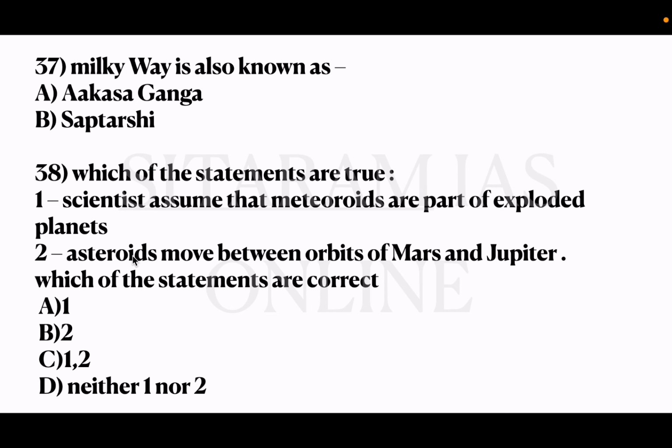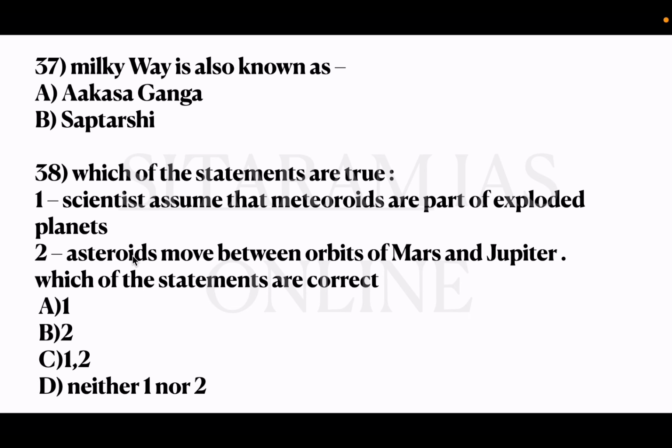37th question, Milky Way is also known as option A Akasha Ganga, B Saptarishi. Option A is the correct answer. Milky Way is also known as Akasha Ganga. Then what is Saptarishi? Saptarishi is a constellation. It is a small constellation and it is a part of Ursa Major constellation.